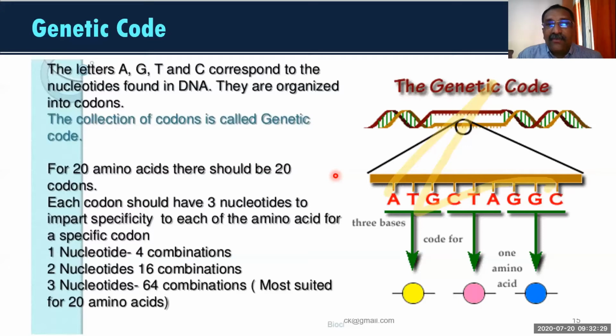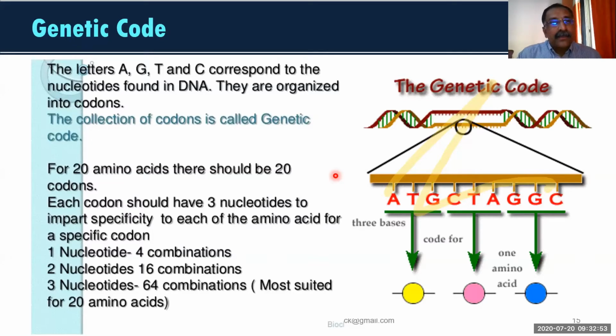If you are using only one letter for one word, how many words can you synthesize? You can create A, B, C, D. These are the 4 letters. Only 4.